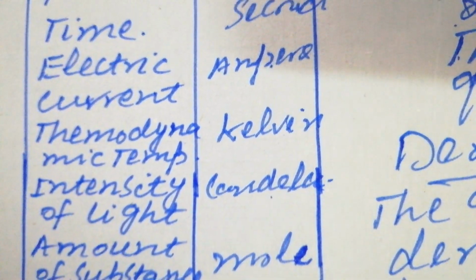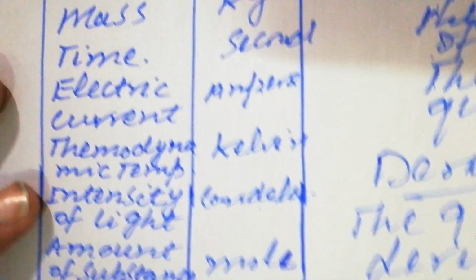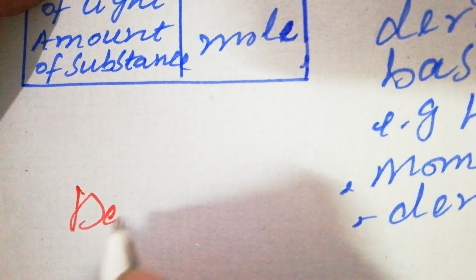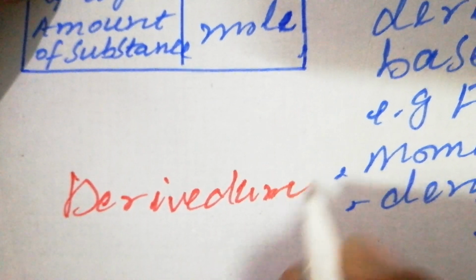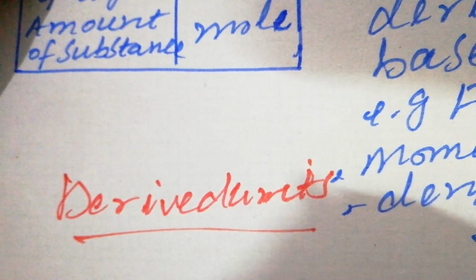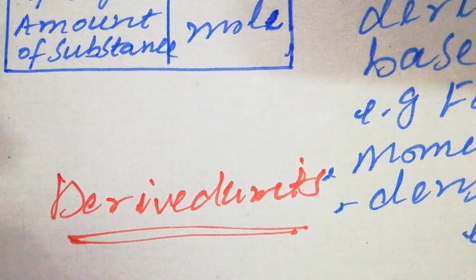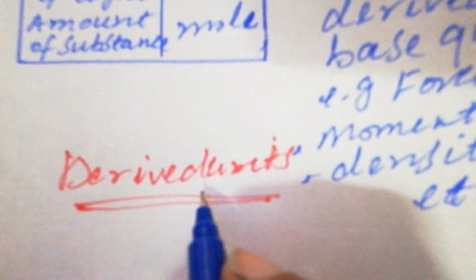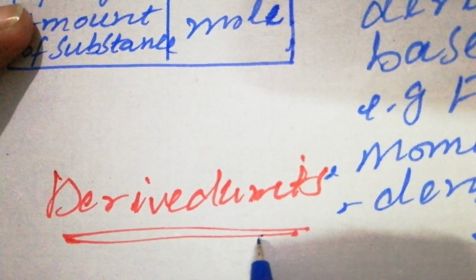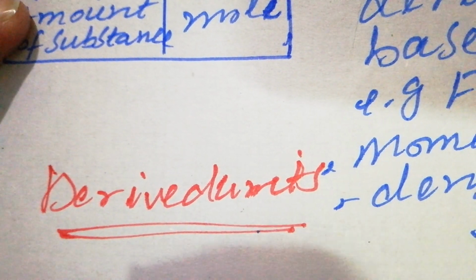Now come to the derived units, friends. What are derived units? We have already discussed the derived quantities. The units of the derived quantities are called derived units.